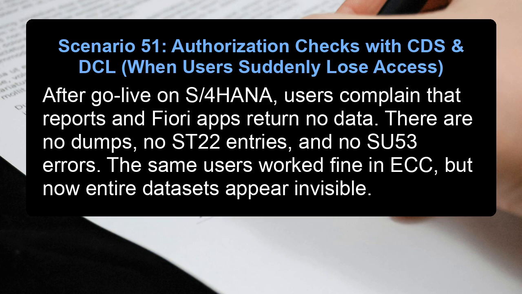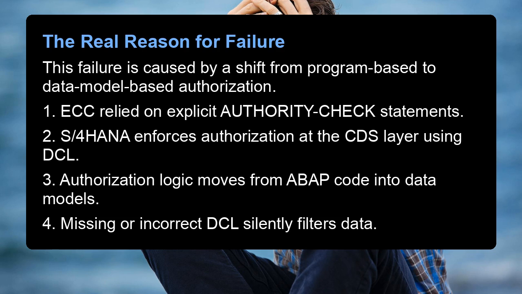Scenario 51. Authorization checks with CDS and DCL, when users suddenly lose access. After go live on S/4HANA, users complain that reports and Fiori apps return no data. There are no dumps, no SD22 entries, and no SU53 errors. The same users worked fine in ECC, but now entire datasets appear invisible. The real reason for failure.